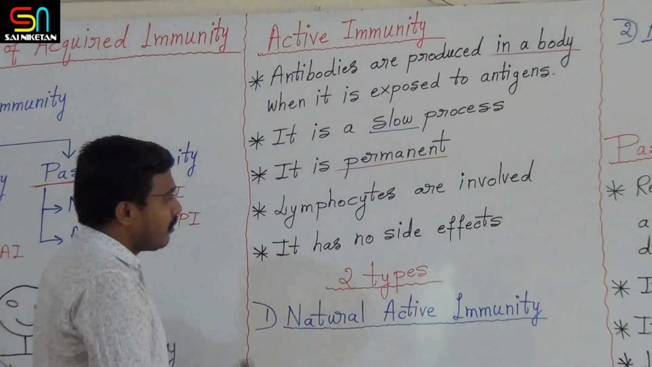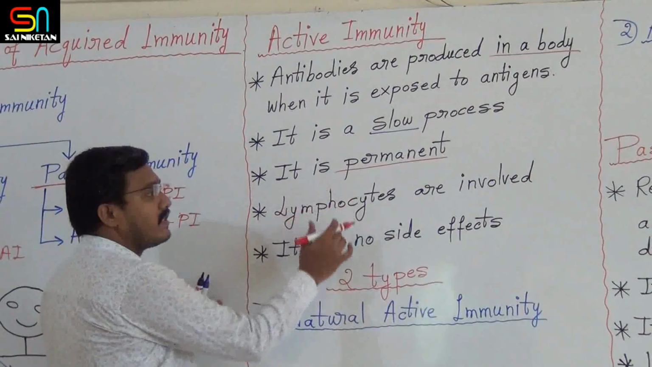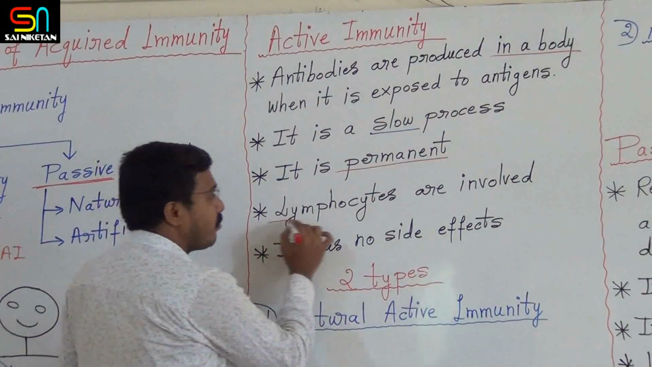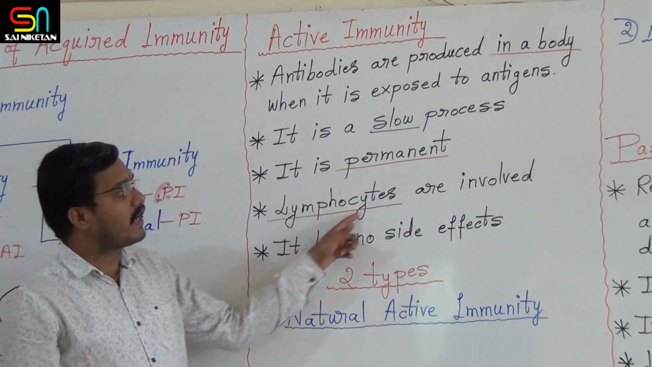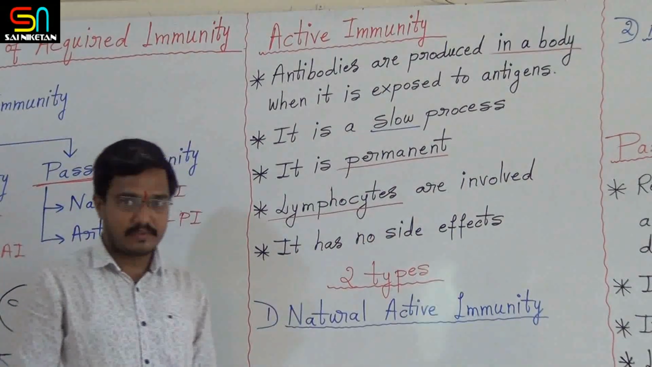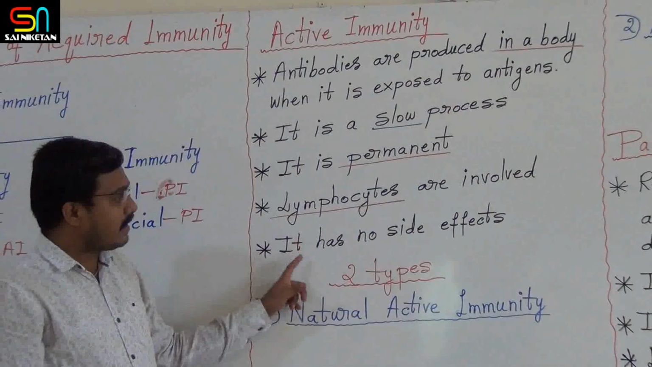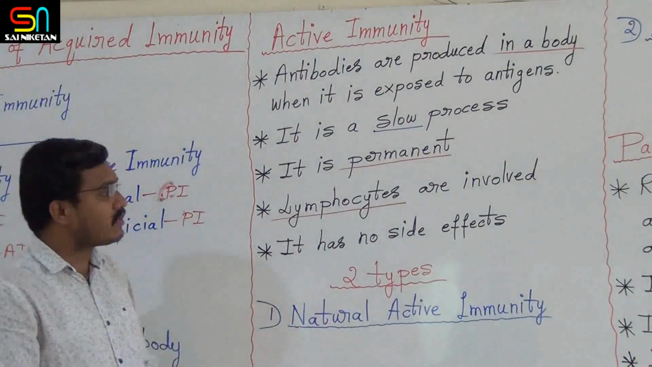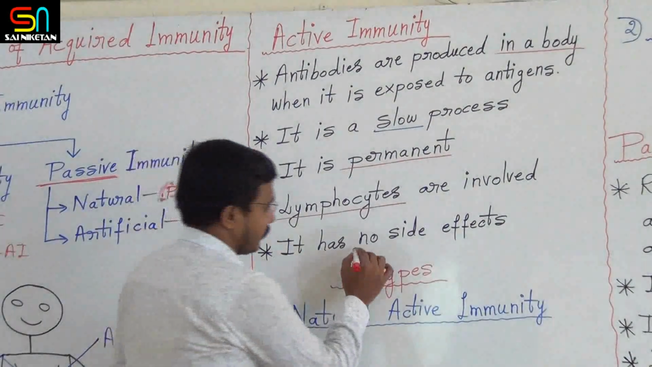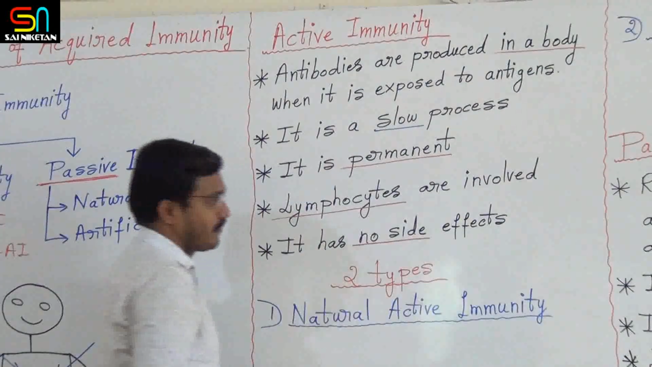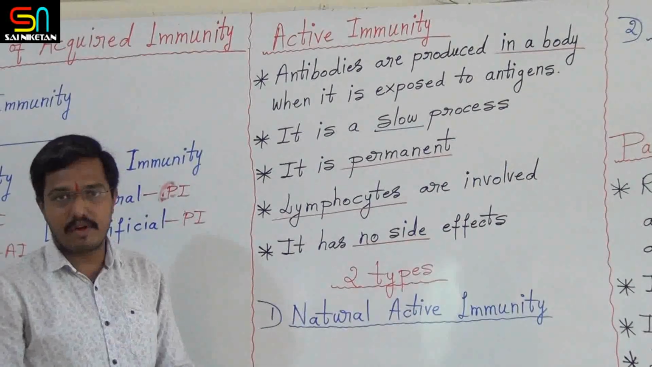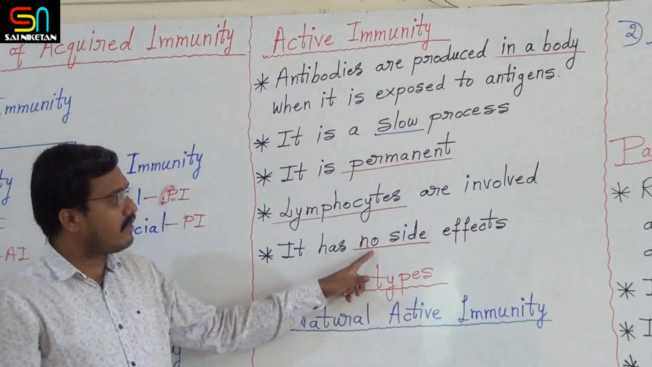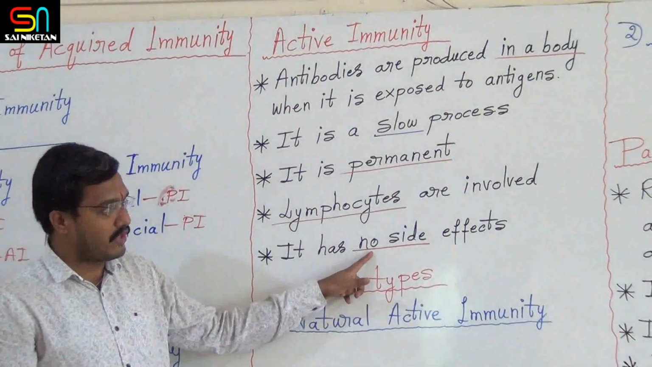Next, in order to produce antibodies inside the body, what is required? Lymphocytes are required. So in active immunity, lymphocytes are involved. Then the next point is that it has no side effects. Antibodies are produced inside the body, therefore there is no side effect in active immunity.